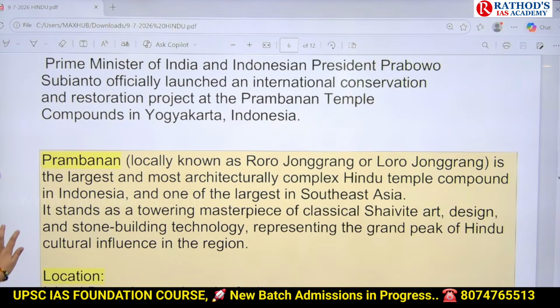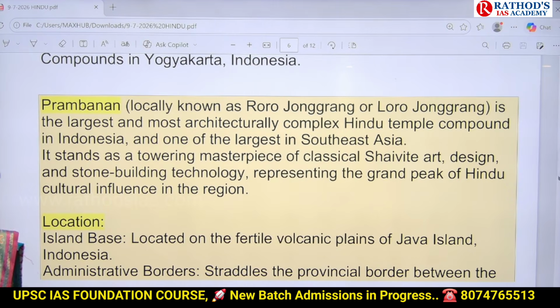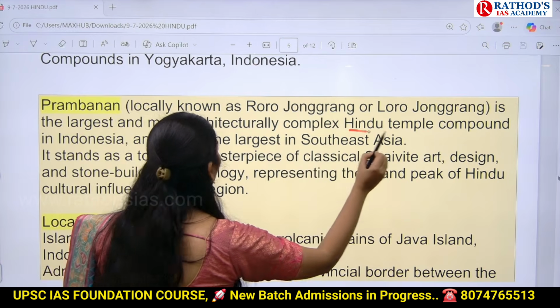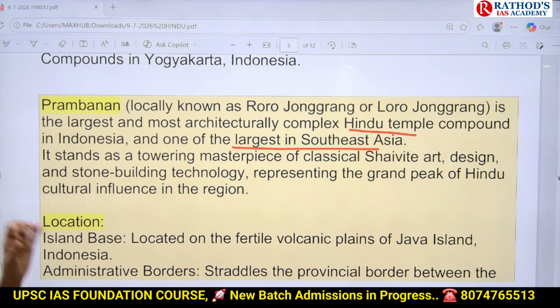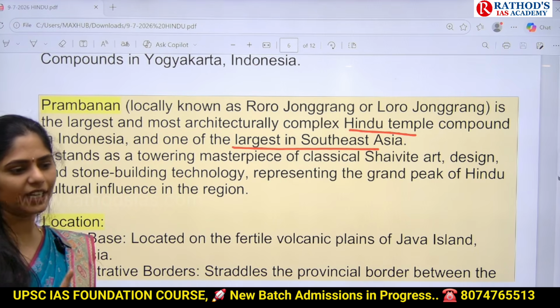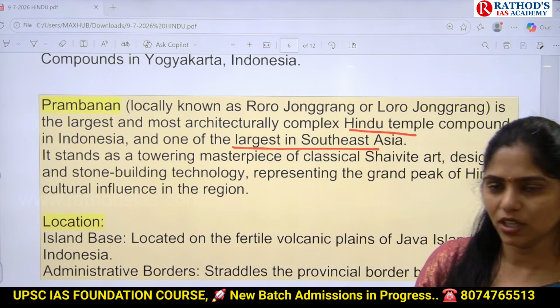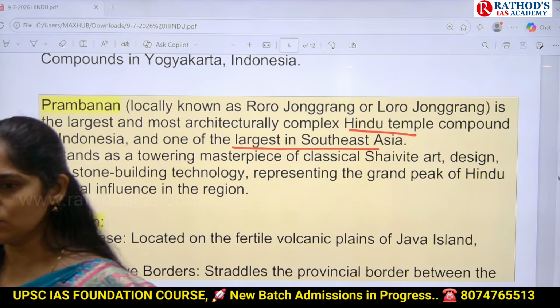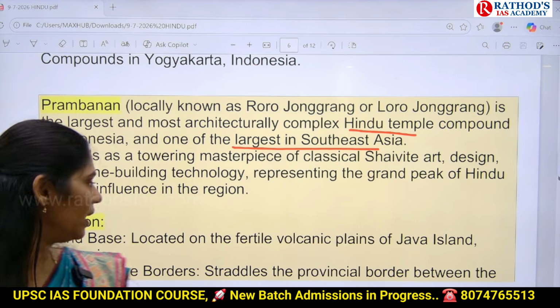Prambanan is one of the largest and the most architecturally complex Hindu temple compounds. It is a Hindu temple compound and it is the largest in Southeast Asia also. Okay, and it is one of the masterpieces of classical Shaivite art, design and stone building technology. And in this temple we have three complexes. One is dedicated to Lord Shiva, one is for Lord Vishnu and one is for Lord Brahma. Okay. So these three are called the Trinity, no? So we have these three separate complexes for these three gods in this entire temple.